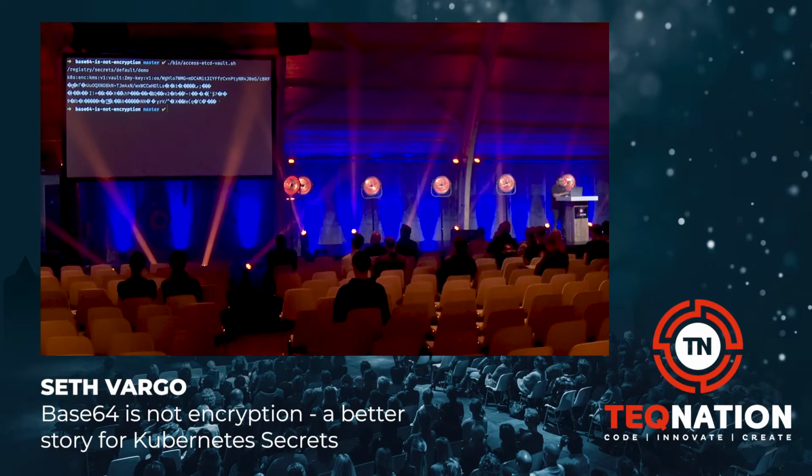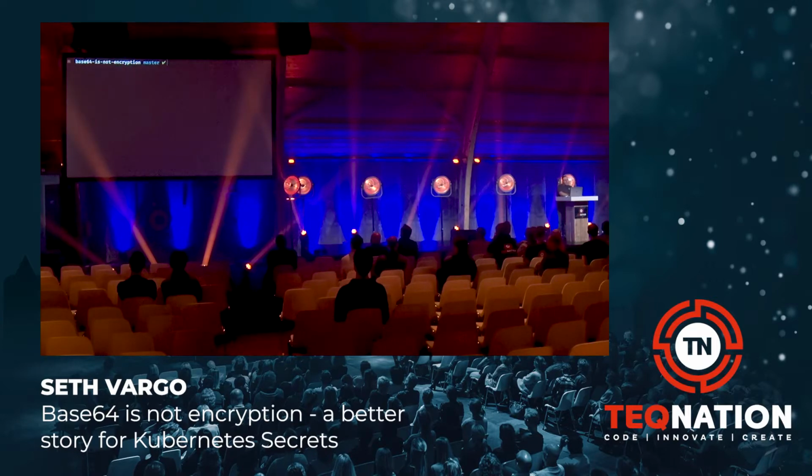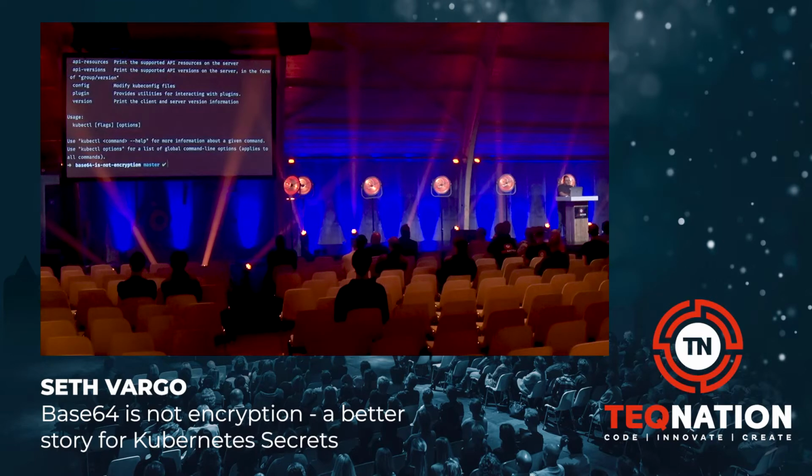But the good news is that as an application developer, I can just access the secret the same way. So if I were to ask Kubernetes for the secret back, with kubectl, what is the actual command? Is it info?